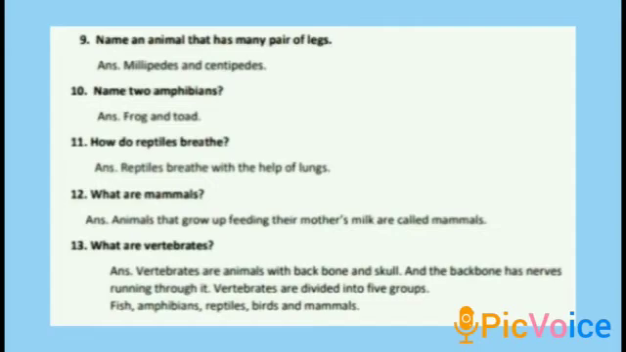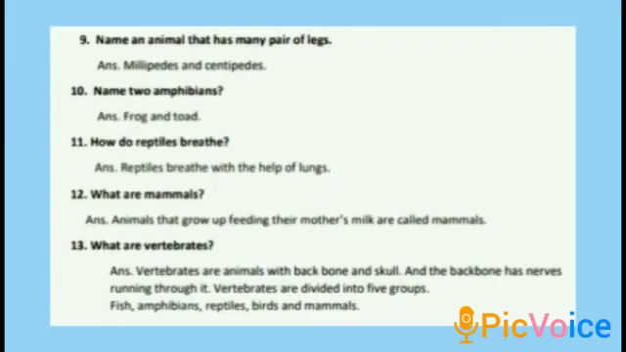Then 11th one, how do reptiles breathe? Reptiles breathe with the help of lungs. How do they breathe, children? They breathe with the help of lungs. Then 12th one, what are mammals? We already learned in our first lesson. The animals that grow up feeding on their mother's milk are called mammals.